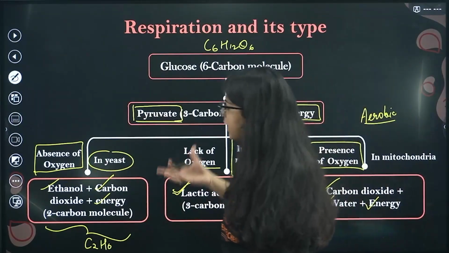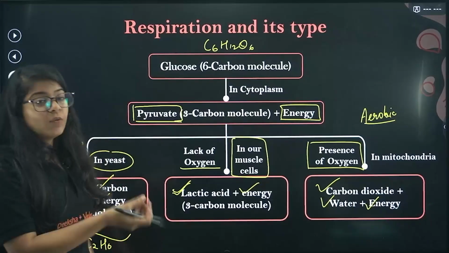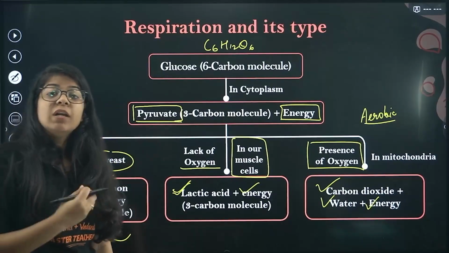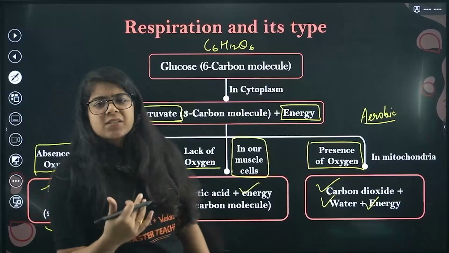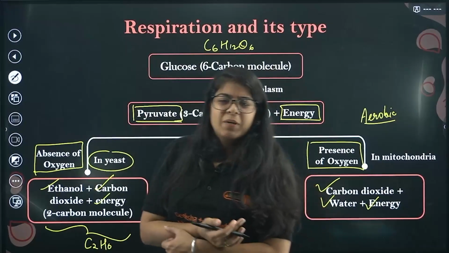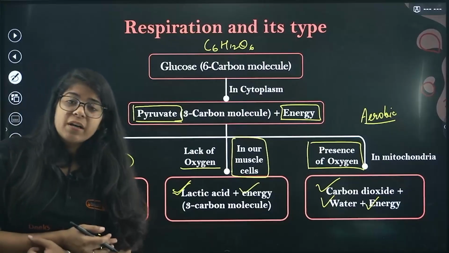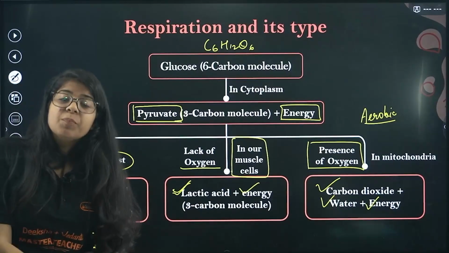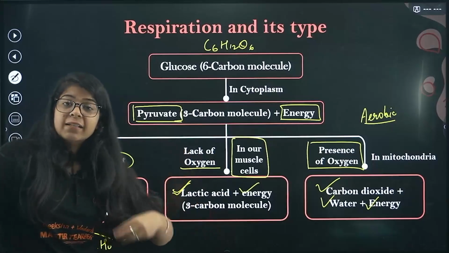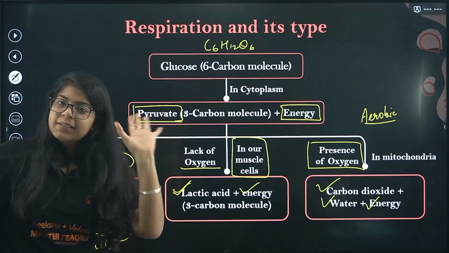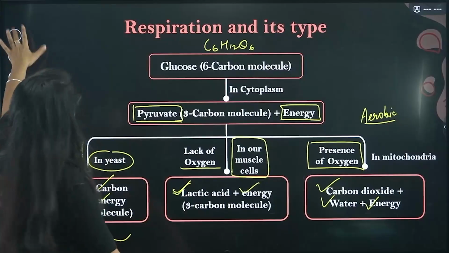When we are not getting the oxygen, all this pyruvate, this glucose, is converted into lactic acid. After that, when the oxygen comes, it again gets converted into energy, carbon dioxide and water. But until there is enough oxygen to do the actual process of respiration, it gets converted into lactic acid. Until here everything is clear, right?